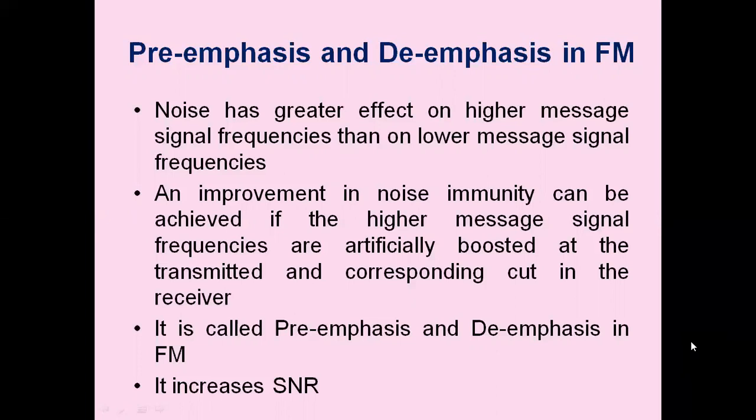An improvement in noise immunity can be achieved if the higher message signal frequencies are artificially boosted at the transmitting end and correspondingly cut in the receiver. What is artificial boosting? We will study in detail with the help of diagrams. So boosting, we call it pre-emphasis. It is done on the transmitter side.